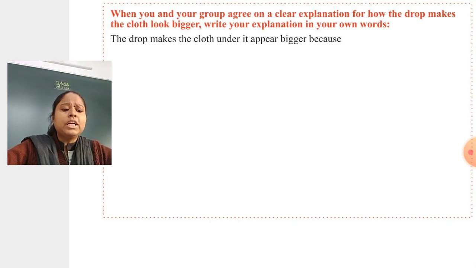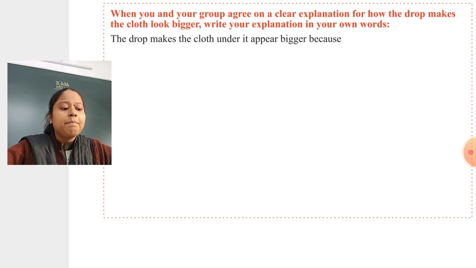The drop makes the cloth under it appear bigger because the drop of water on the cloth magnifies the area. When you look at things with a magnifying glass, you see them bigger. In the same way, the drop of water magnifies the area. So the area covered by the drop is magnified, and we are able to see it bigger.